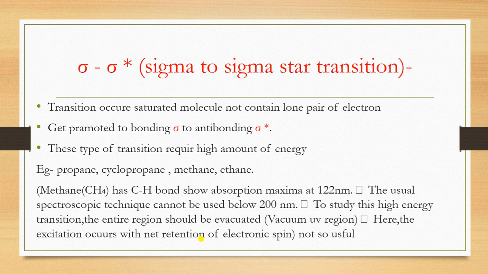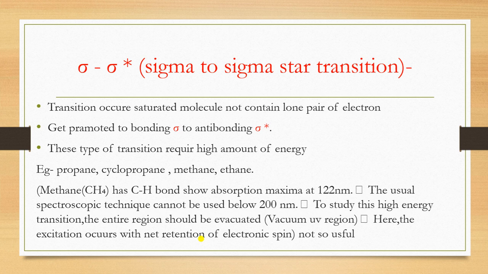It occurs in a saturated molecule that doesn't contain a lone pair of electrons, where electrons are promoted from the lower sigma bonding to anti-bonding sigma star. This type of transition requires a very high amount of energy.